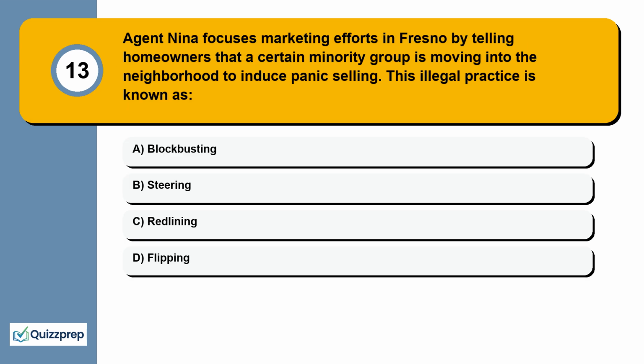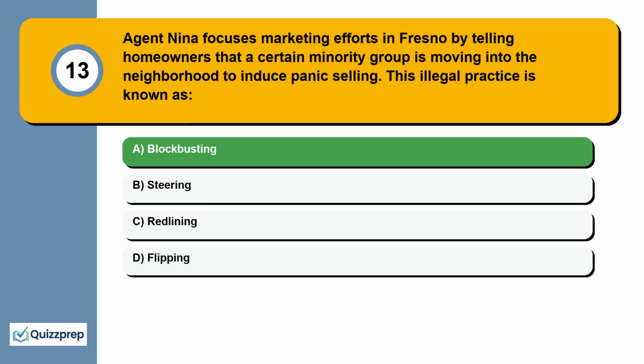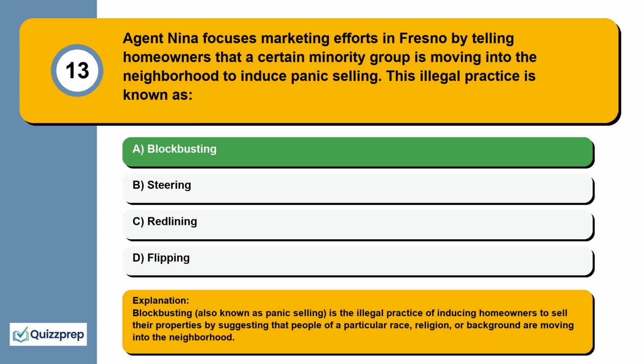Question 13. Agent Nina focuses marketing efforts in Fresno by telling homeowners that a certain minority group is moving into the neighborhood to induce panic selling. This illegal practice is known as blockbusting, steering, redlining, flipping. Blockbusting, also known as panic selling, is the illegal practice of inducing homeowners to sell their properties by suggesting that people of a particular race, religion, or background are moving into the neighborhood.